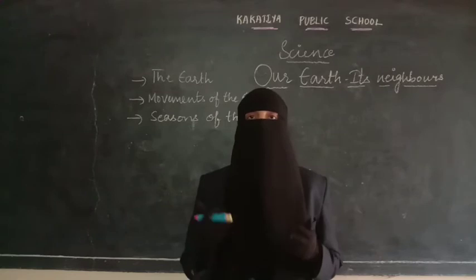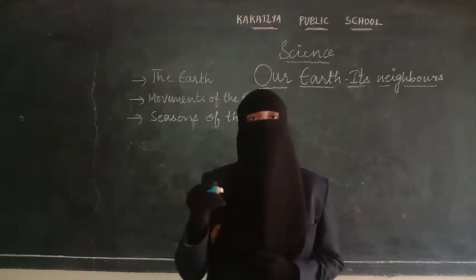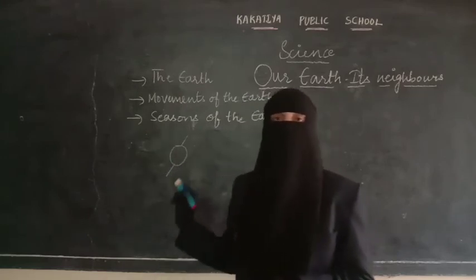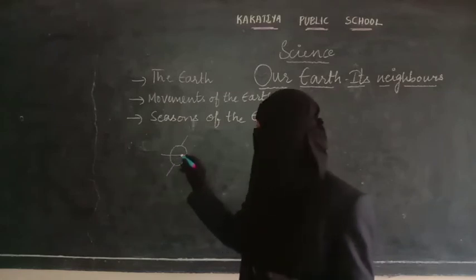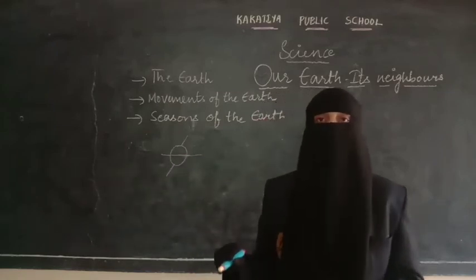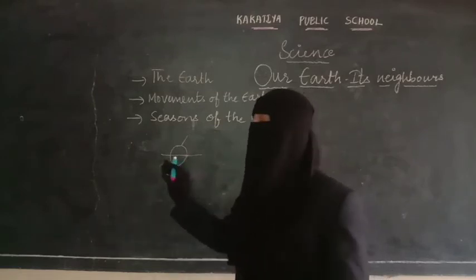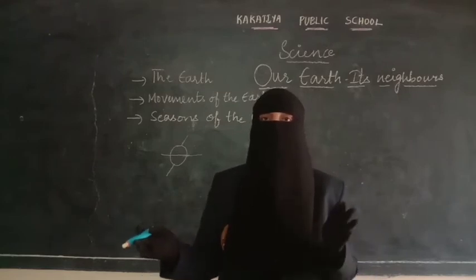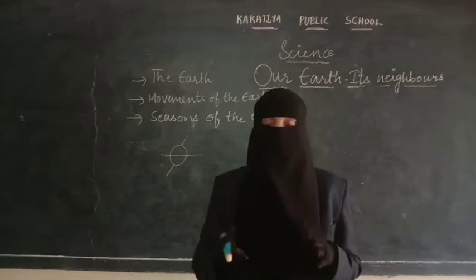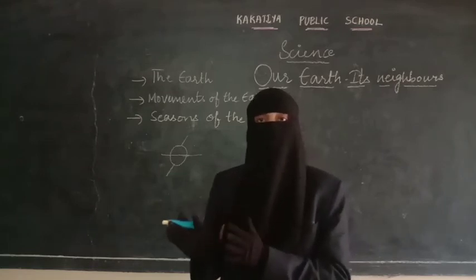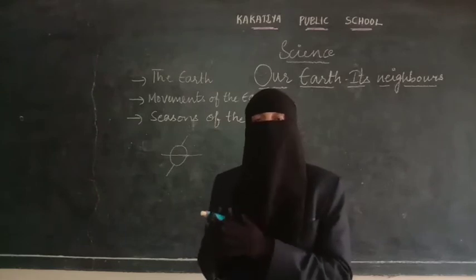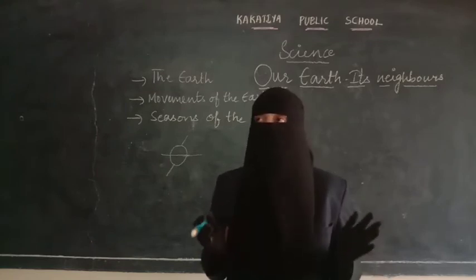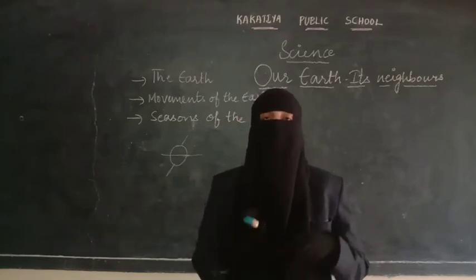So as we already know, the axis of the earth is tilted at an angle. So if this is the earth, the axis of the earth is little tilted at certain angle. So because of this tilt, the northern hemisphere and southern hemisphere are not going to have same seasons. So if the northern hemisphere is near the sun, then they will be getting the summer season, and the southern hemisphere which is away from the sun will be having winter season, and vice versa. If the southern hemisphere is near the sun, then for southern hemisphere it will be summer. If the northern hemisphere is far from the sun, then for northern hemisphere it is the winter. So this is how the seasons are present on the earth.